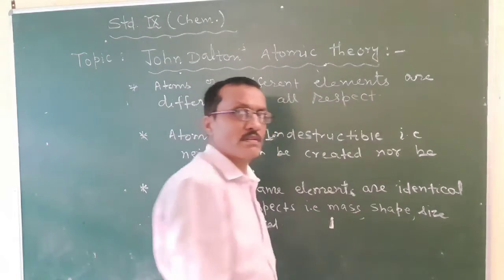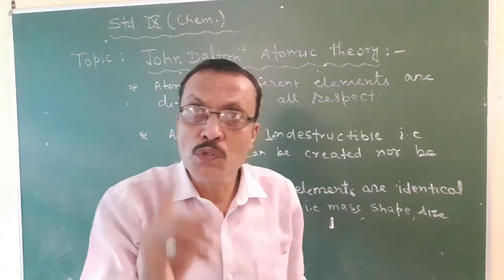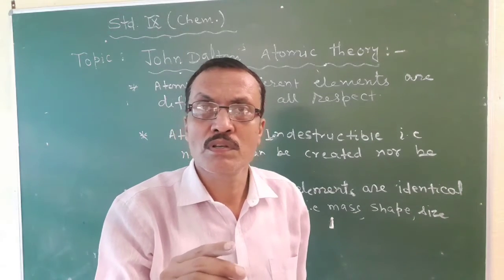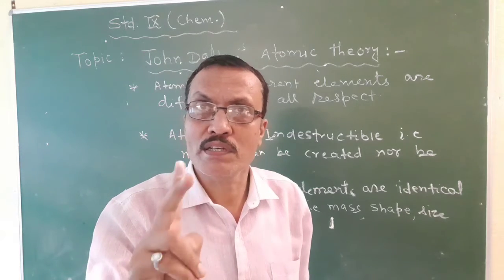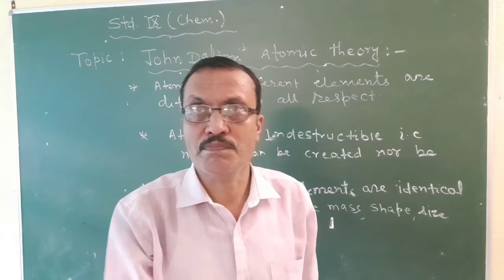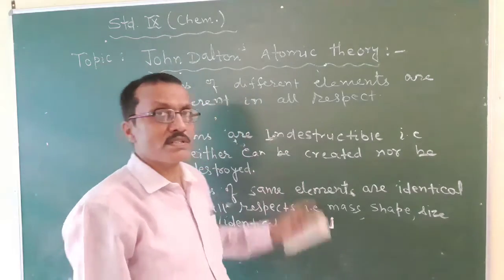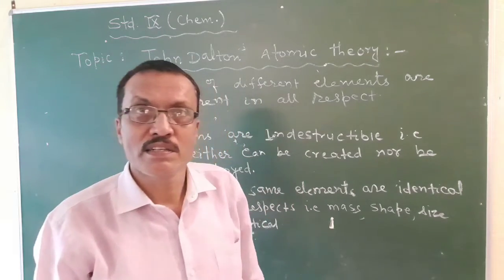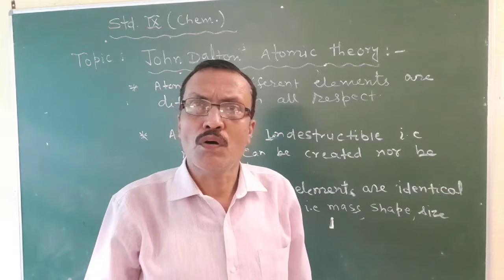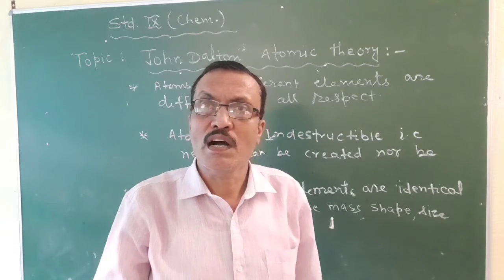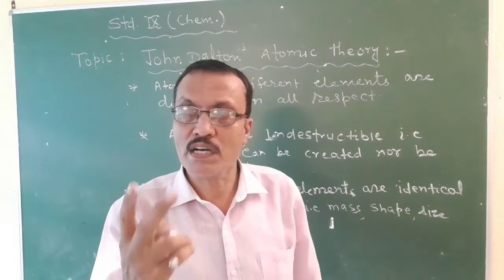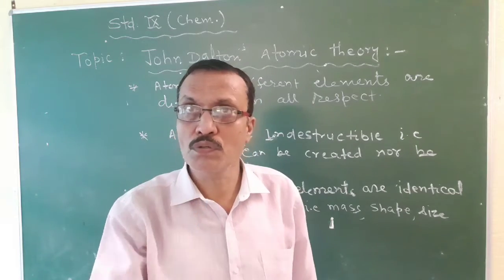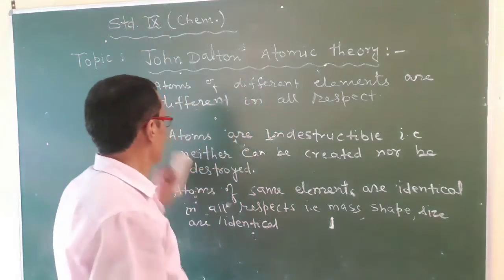It means no atoms of two different elements can be the same. So this postulate says that in this universe all the particles are unique. No two particles are similar according to John Dalton's atomic theory.